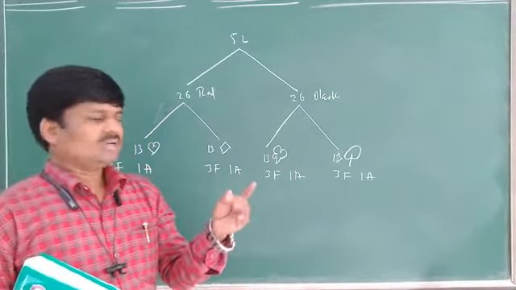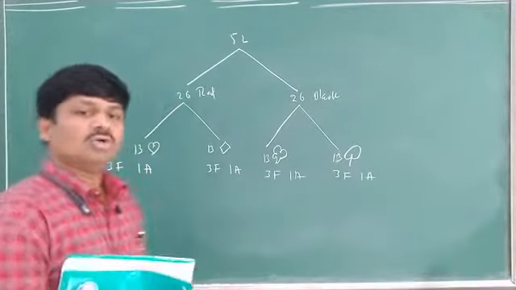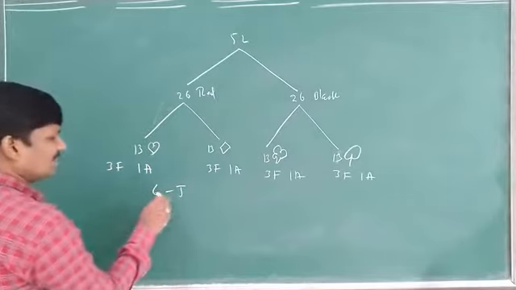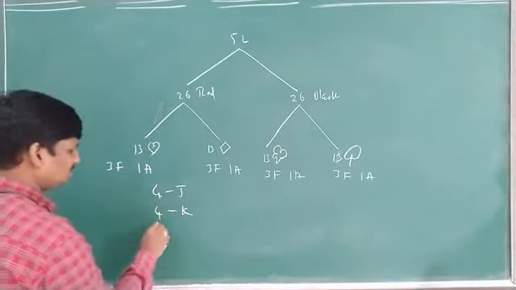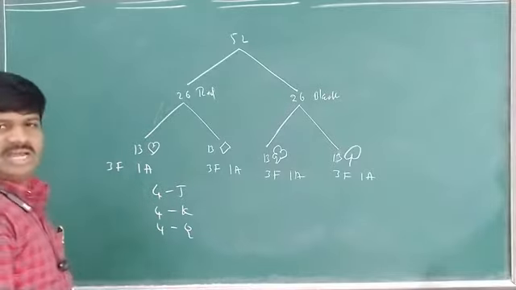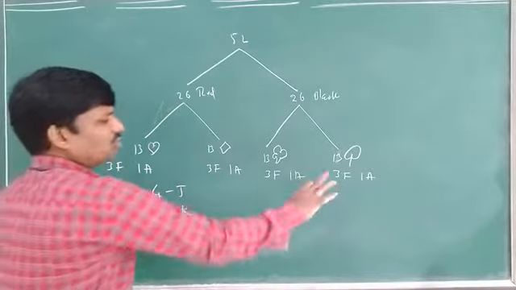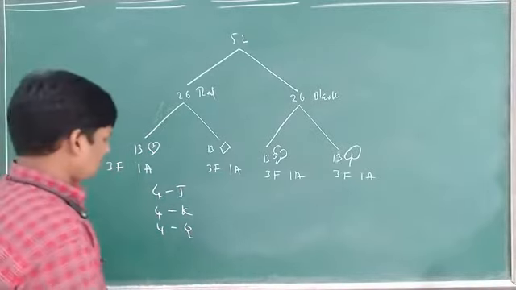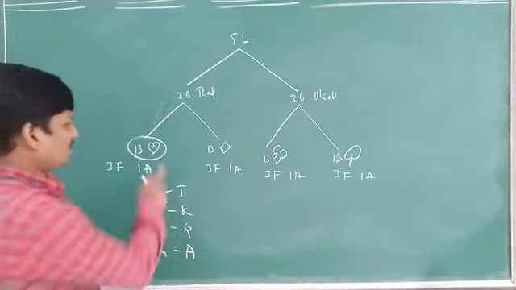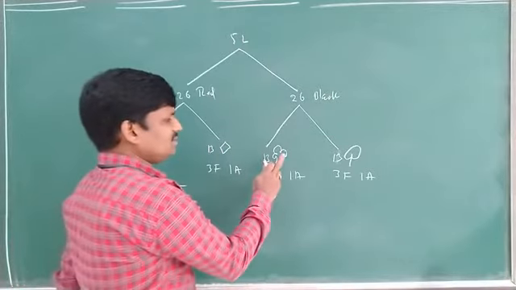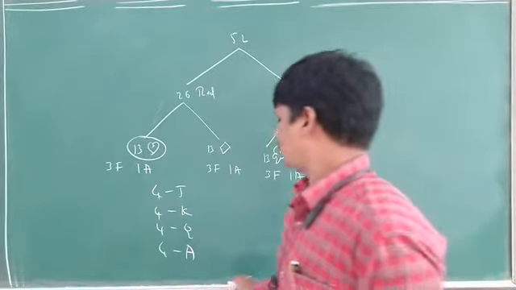Suppose J: how many are there? 1, 2, 3, 4. 4 J cards are there. Next, 4 kings are there, 4 queens are there. J, Q, K. And how many ace cards are there? 1, 2, 3, 4 ace cards. Actually, how many hearts are there? 13 hearts, 13 diamonds, 13 clubs, 13 spades. Okay, remember this one. By this you have to solve this question.